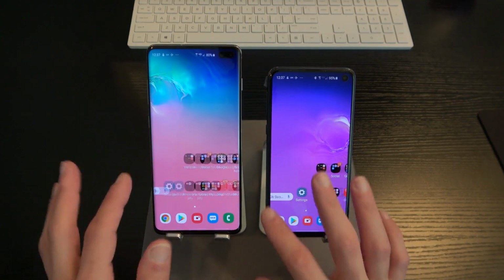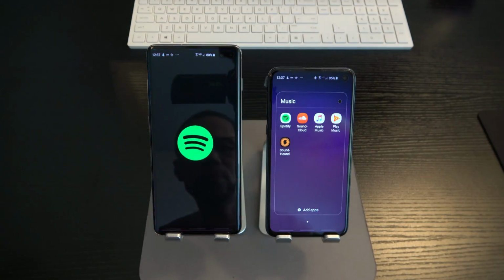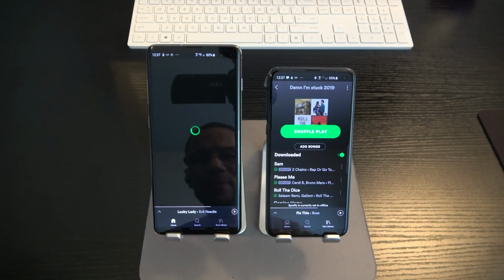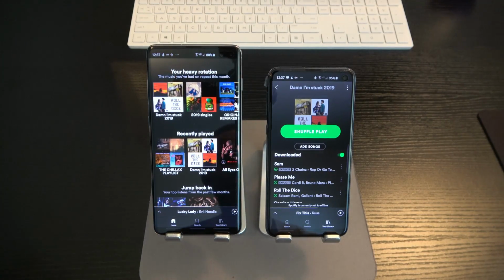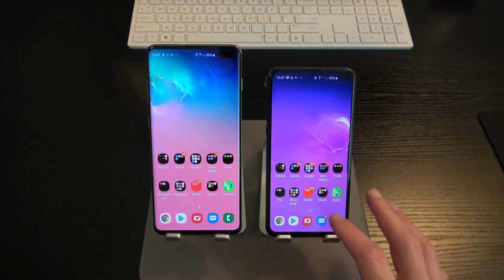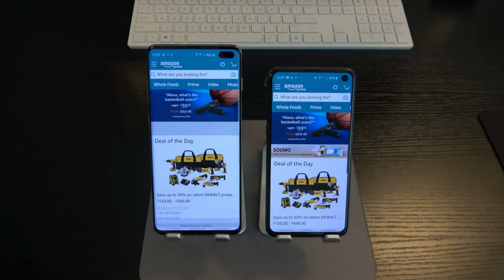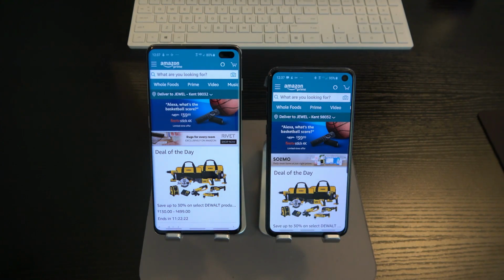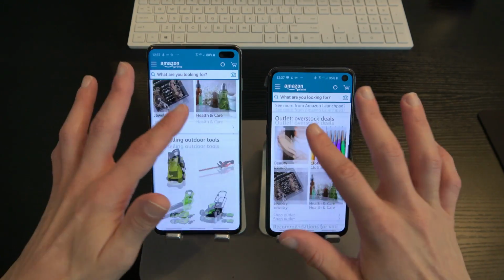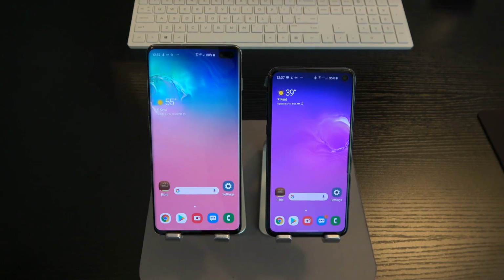you're not going to find too much of a difference whatsoever. Let's take it to Spotify real quick. The Plus is having to load things up a little bit, but it's still opening extremely fast. So performance-wise, either one of these phones that you get your hands on is going to do the job. Definitely more than suitable for the average consumer. The average consumer doesn't even need 6 gigs of RAM. Maybe 2, 3, 4 gigs of RAM, depending on what you're doing.